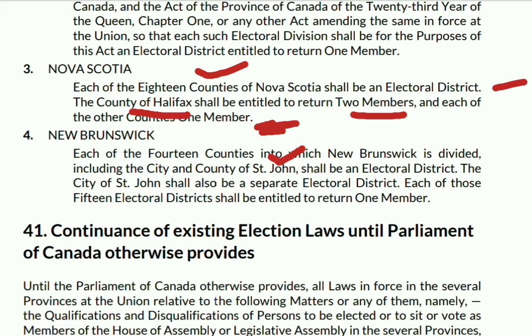This means that a city will be a separate electoral district and the county of St. John will be a separate one. Each of those 15 electoral districts, so there are 14 and one is that of the city, which makes it 15, and these 15 electoral districts shall be entitled to return one member. So they are also entitled to return one member only, in case of Nova Scotia, especially the county of Halifax will be entitled to return 2 members.